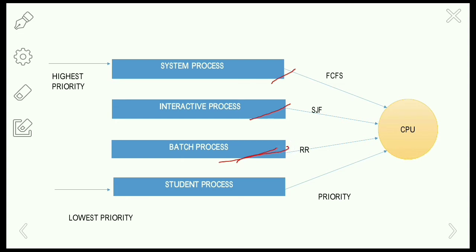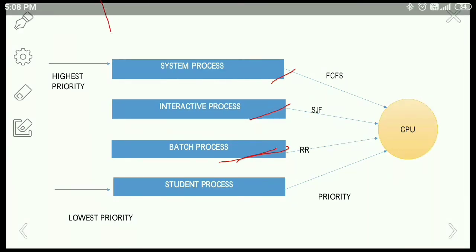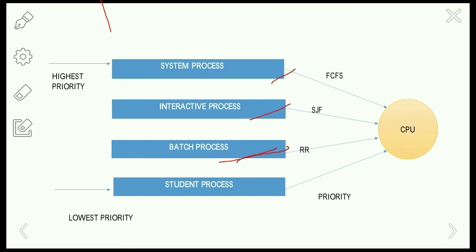And the student process has a set of programs executed by a student, and like this each and every queue has a certain property. So here each ready queue has its own property and its own priority, and only one ready queue's processes are allowed to execute at a time. The processes are permanently assigned to a queue based on the property: memory size, process priority or process type.